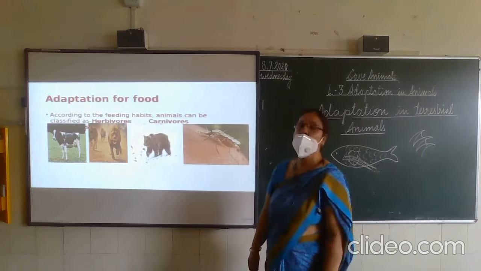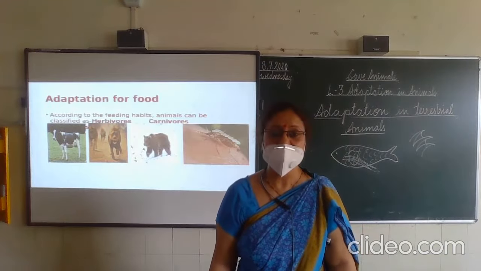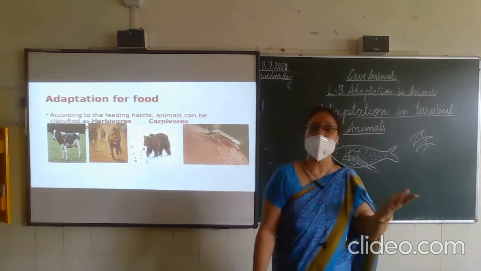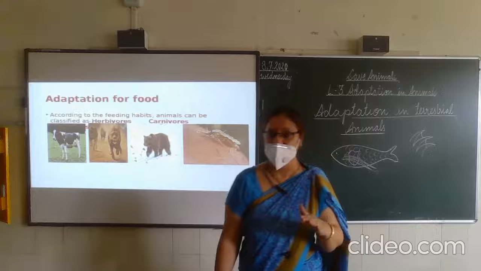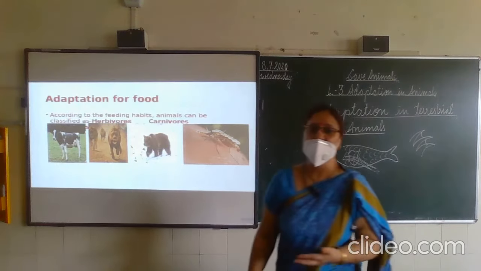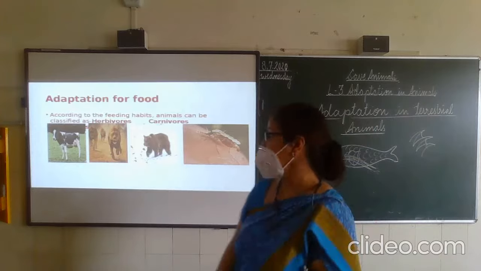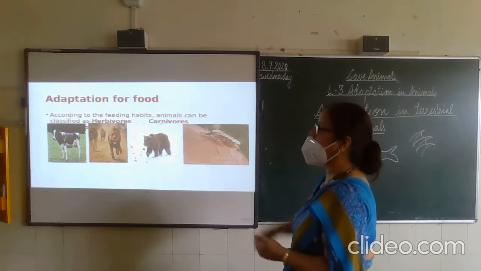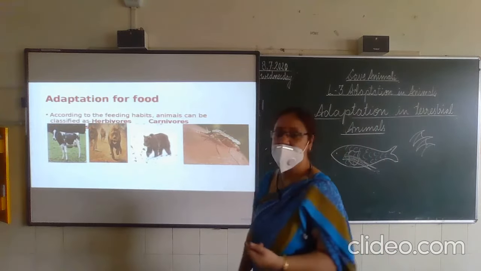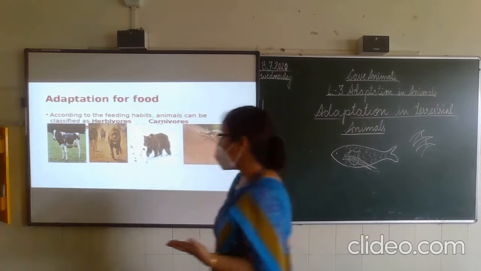Adaptation for food. Children, there was a scientist whose name was Darwin. He said the organisms that are able to adjust according to the environment, only they survive. So children, for food also, animals have to adapt according to the food they eat. Animals eat different kinds of food. So first of all, we'll see that according to feeding habits, animals are classified into categories: herbivores, carnivores, omnivores, and parasites. Okay, let us discuss one by one.